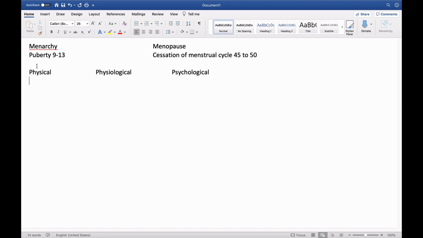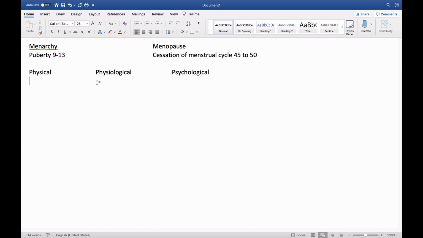Whereas the physiological changes in menarche are hormonal changes. There will be first initiation of the menstrual cycle. The follicle stimulating hormone and the luteinizing hormone will be released from the pituitary, and that will lead to secretion of estrogen and progesterone in the ovary.